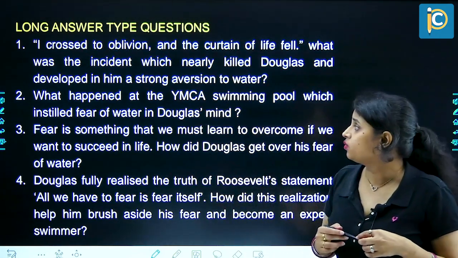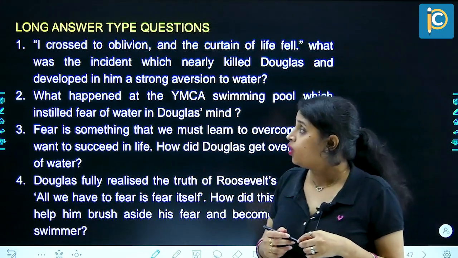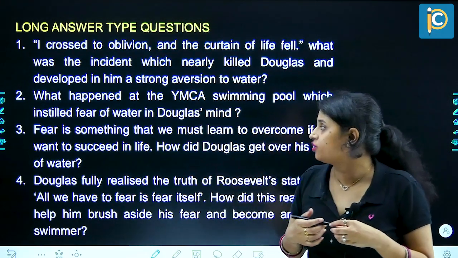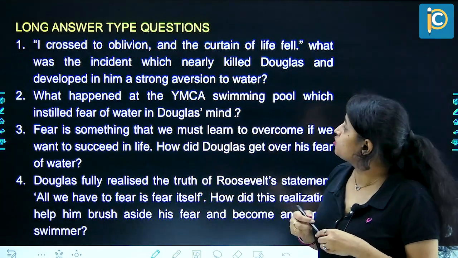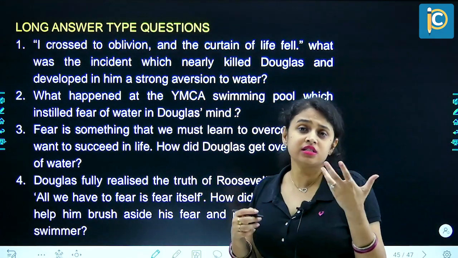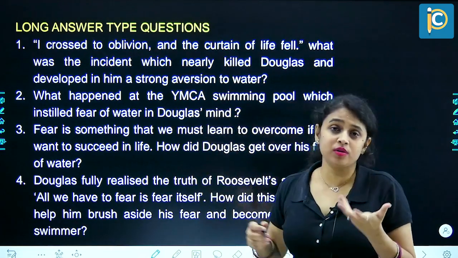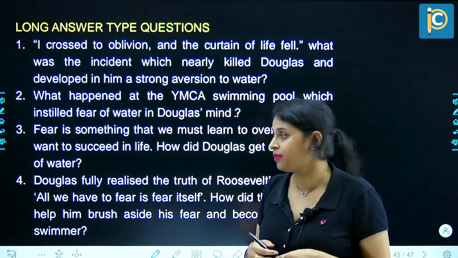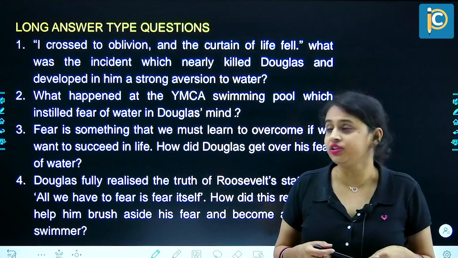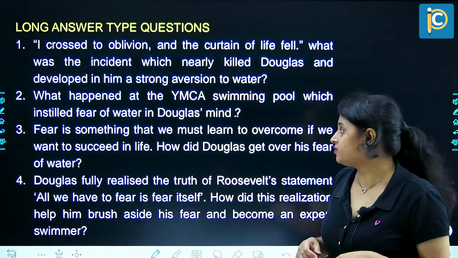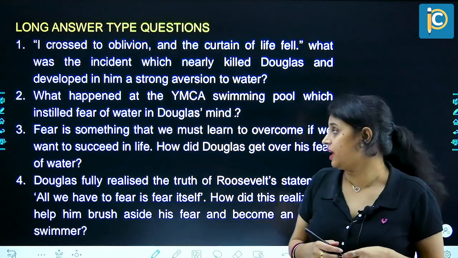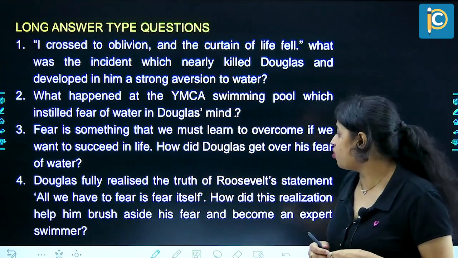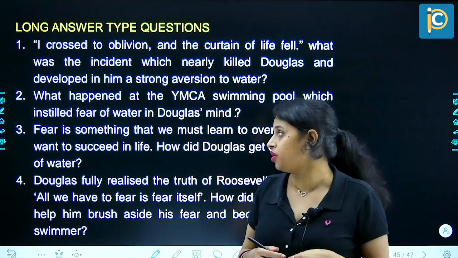Second question. What happened at the YMCA swimming pool which instilled the fear of water in Douglas's mind? So again, this is the same answer actually. The language of the question is different, but the answer is the same. Question number 3. Fear is something that we must learn to overcome if we want to succeed in life. How did Douglas get over his fear of water?